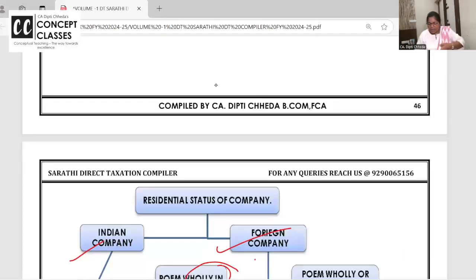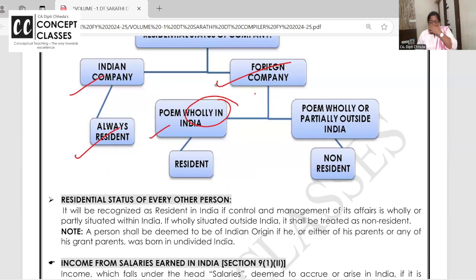This is itself a foreign company. So for foreign company, control and management, that is place of effective management, wholly in India: resident. POEM wholly or partially outside India: non-resident. Super clear? I hope you remember from this year, foreign companies tax rate is reduced to 35%. Surcharge is same, 2% and 5% for foreign companies, and for Indian companies 7% and 12%.